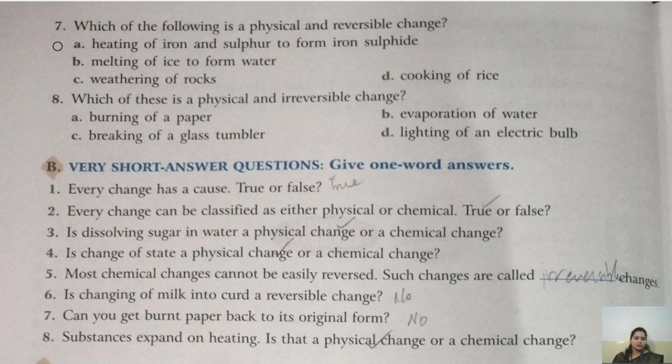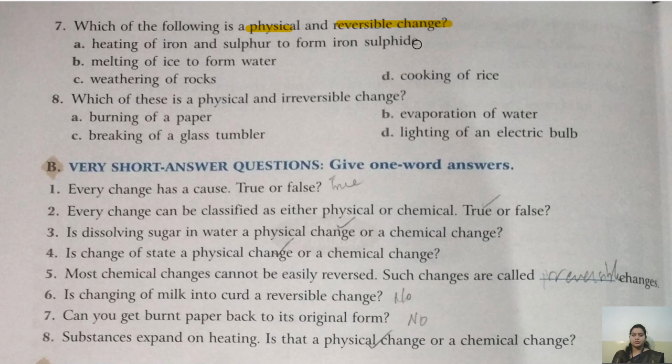Okay. Seventh. Which of the following is a physical and reversible change? इनमें से कौन सा physical change भी है और reversible change भी है? Let's see. Heating iron and sulfur to form iron sulfide.